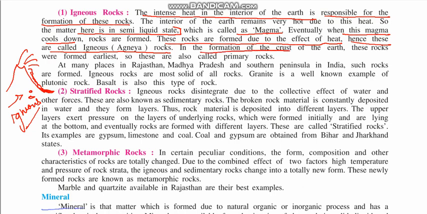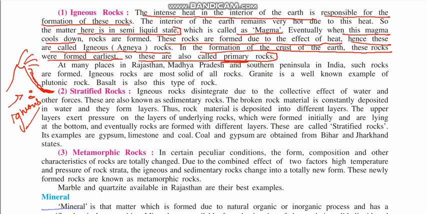In the formation of the crust of the earth, these rocks were formed earliest. They were considered the earliest form of rocks, so they are also known as primary rocks. Remember this. Which rocks are known as primary rocks? Igneous rocks are known as primary rocks. At the same time, it can be asked inversely: igneous rocks are also known as, then the answer will be primary rocks.